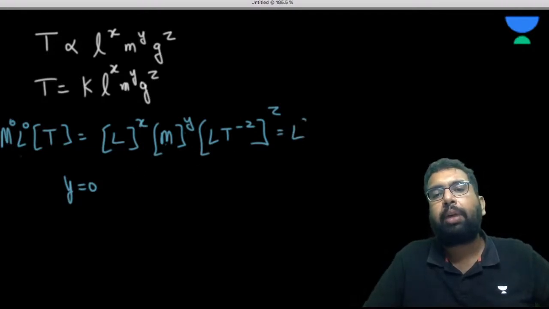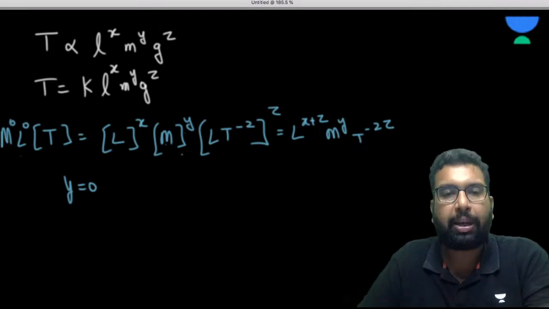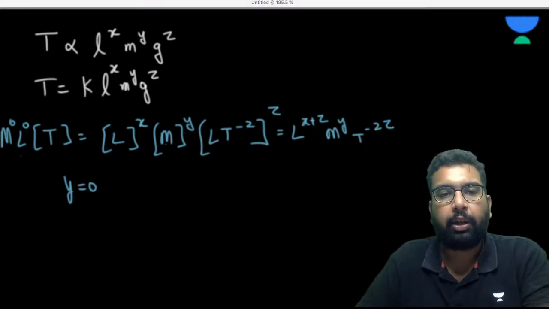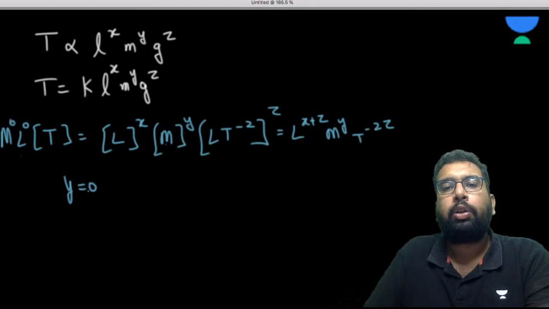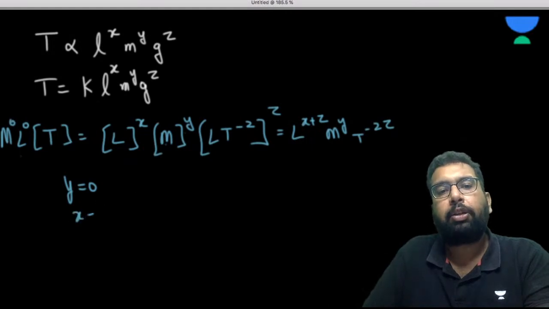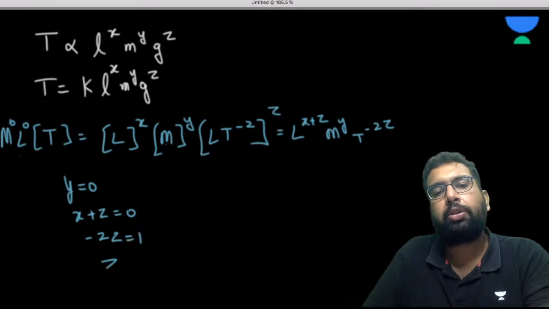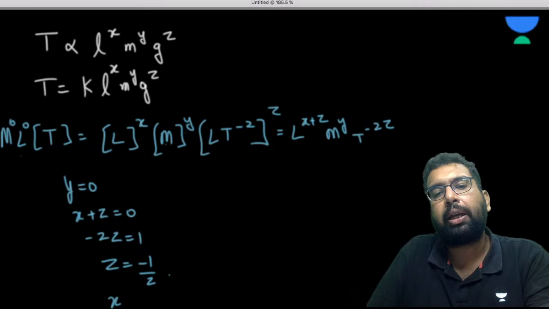Sir, L to the power x plus z, m to the power y, and t to the power minus 2z. So this is not going to make any difference here, right? No, sir. Now we are comparing. So when we are comparing, x plus z is equal to 0 and minus 2z is equal to 1. So z is going to be minus 1 by 2. And if z is minus 1 by 2, x is going to be plus 1 by 2.